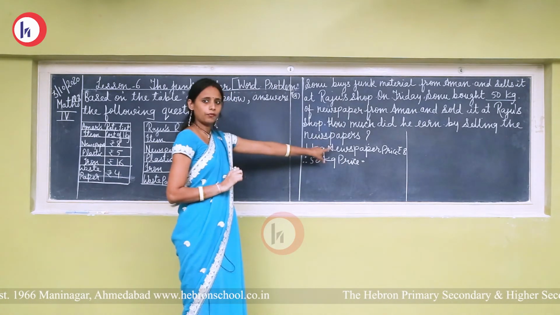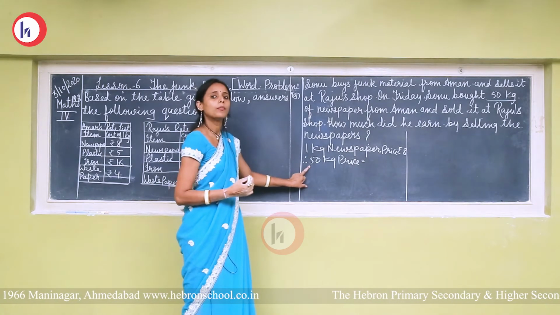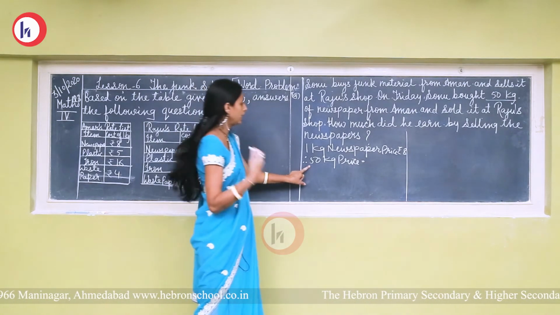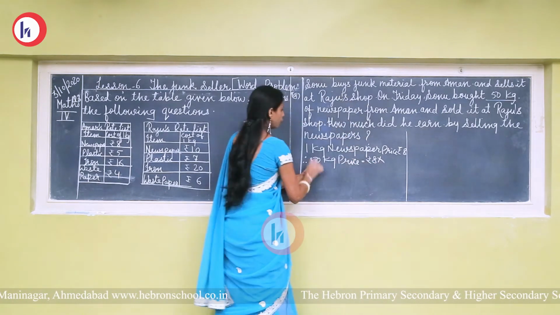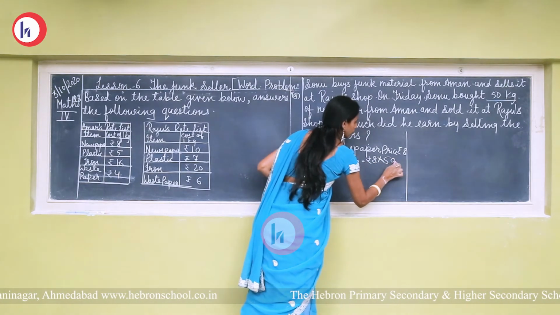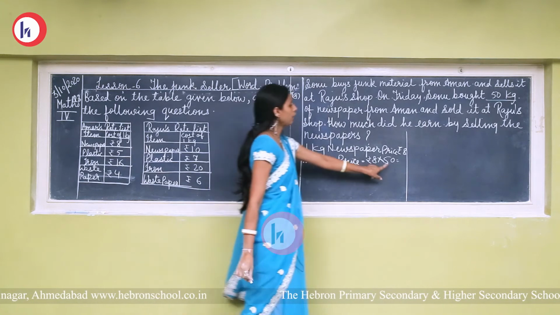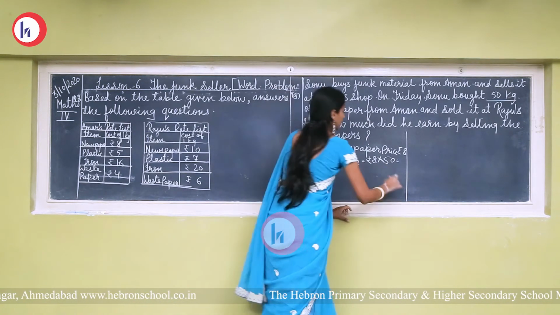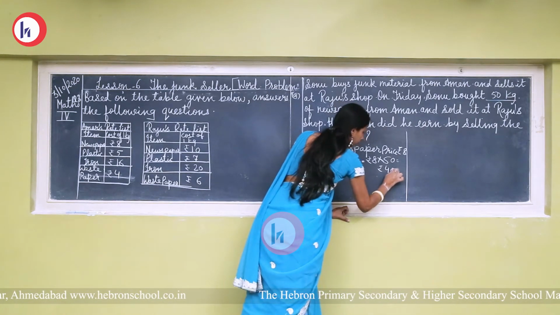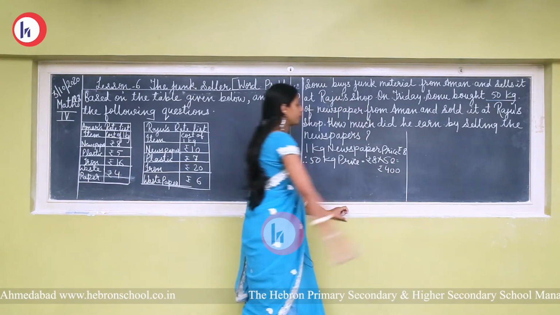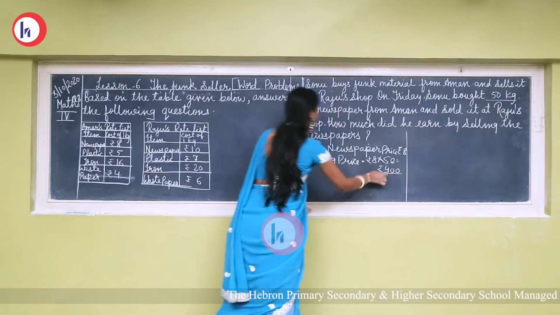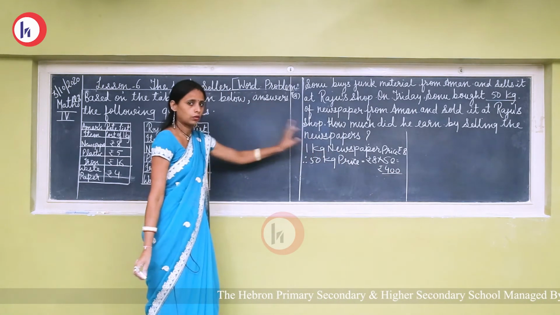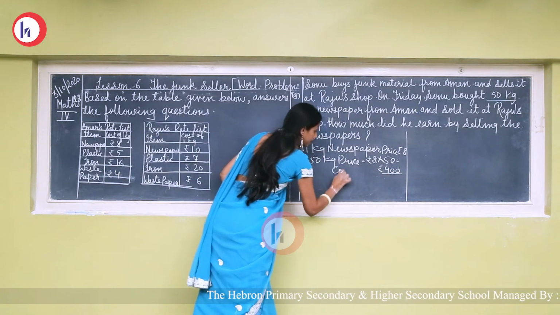Value of one is given and value of more than one is asking. So here we will do multiplication. Rupees 8 multiplied by 50. 8 5s are 40 and then this 0 will be after 40. So rupees 400 is the cost price of newspaper. Okay, so it is the cost price.